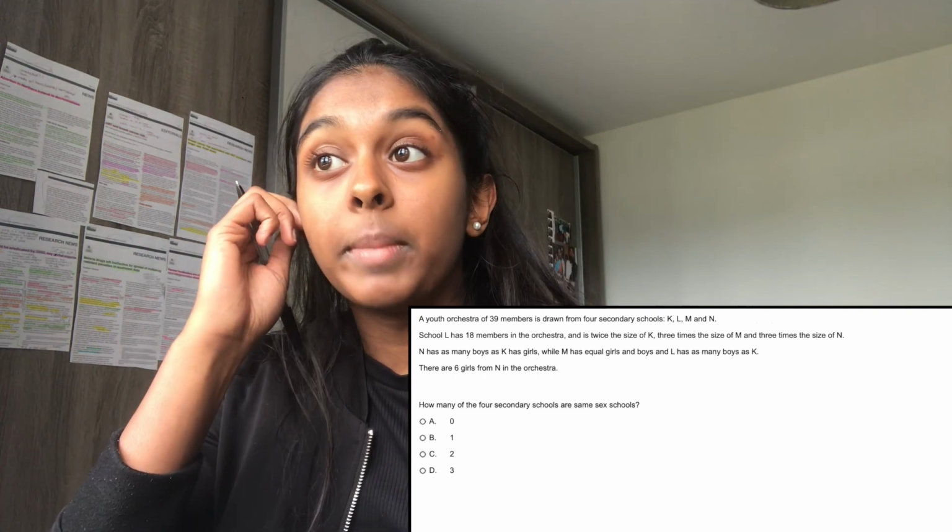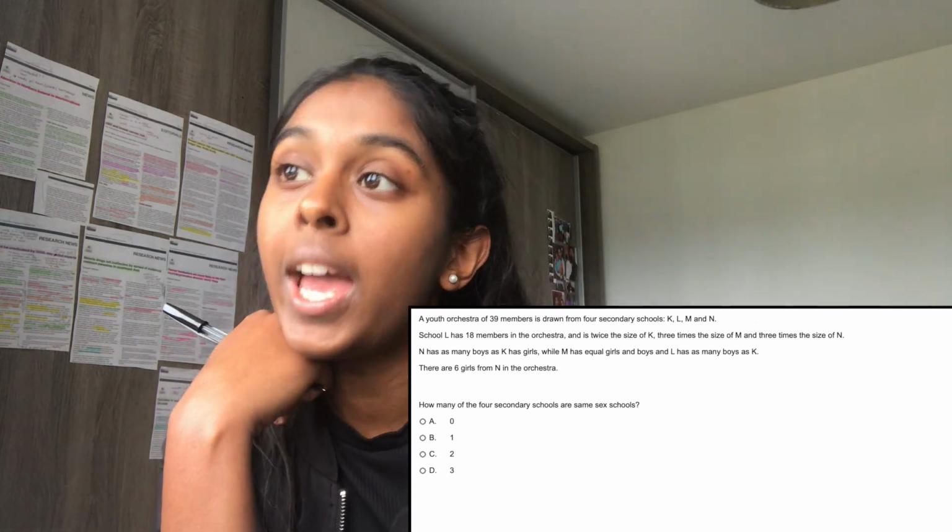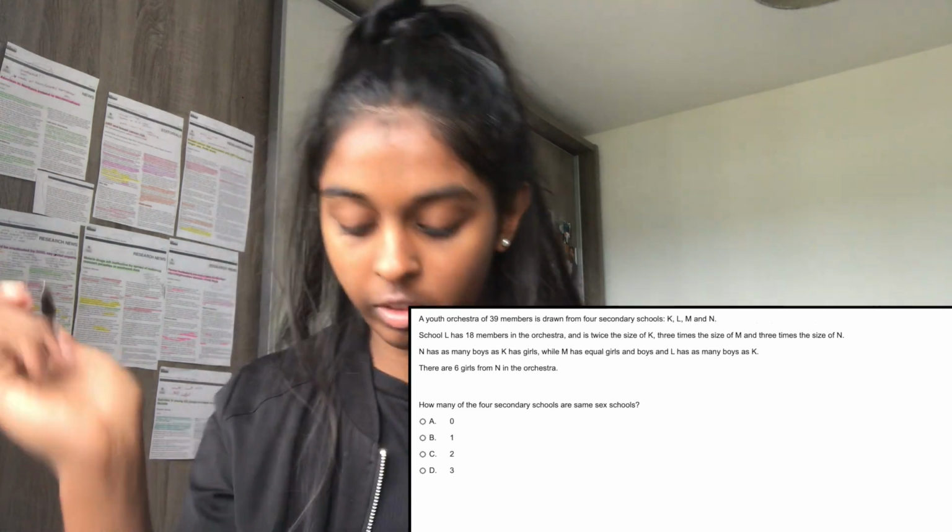And they do, 39 indeed. N has as many boys as K has girls, while M has equal girls and equal boys, and L has as many boys as K. So let's, I'm going to write another column for boys and girls. So we've been told that M has equal girls and boys, and we know that the number of students in M is 6, so that means that we have 3 and 3.